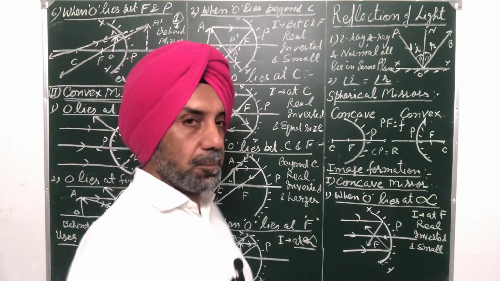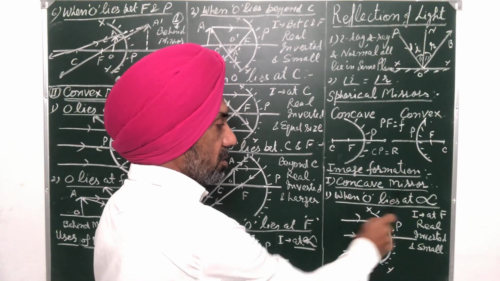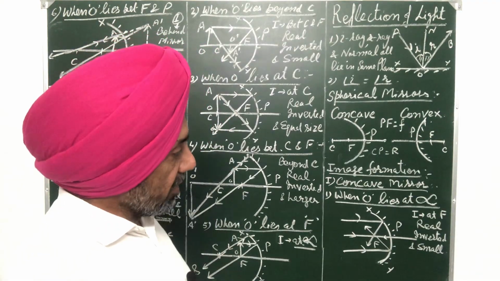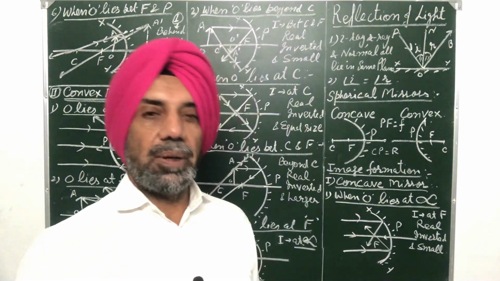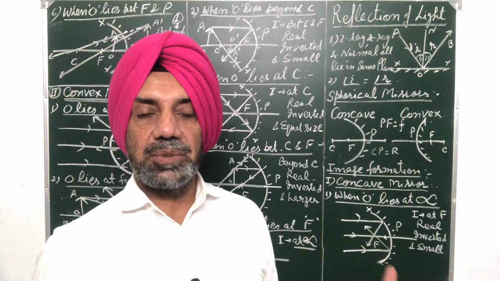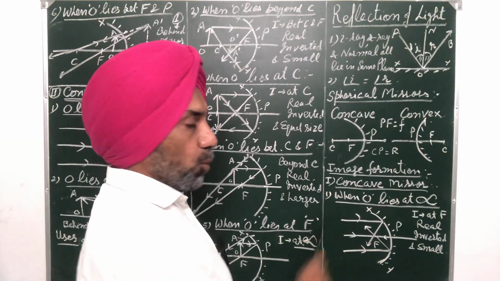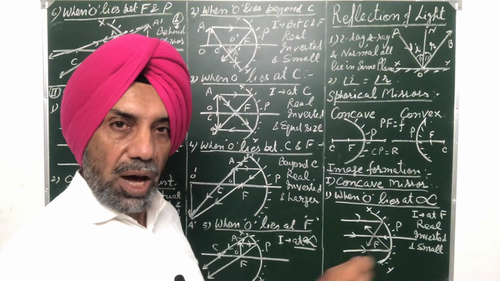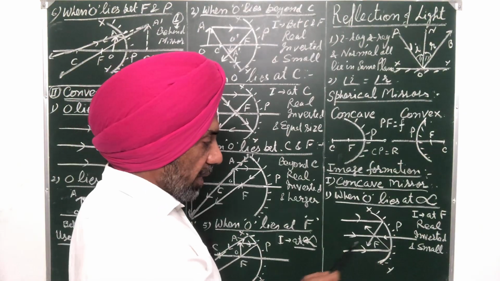Now, image formation. First of all, we will draw all the image formation by concave mirror. There are 6 cases, because in case of concave mirror, the nature of image or position of image depends upon the distance of the object from the mirror. So first case we take when object O lies at infinity, that is, object is far away. So then this is the concave mirror, P is the pole of the mirror.